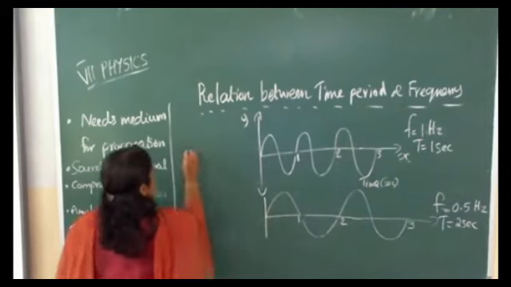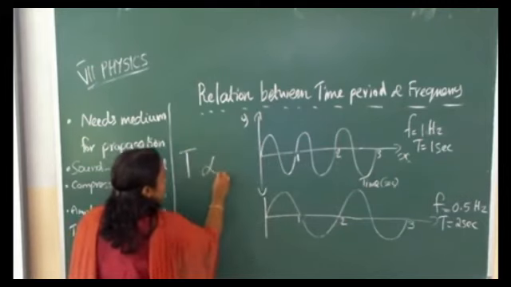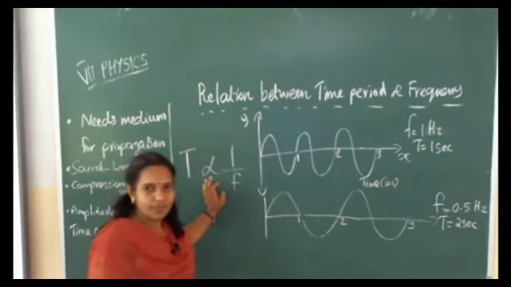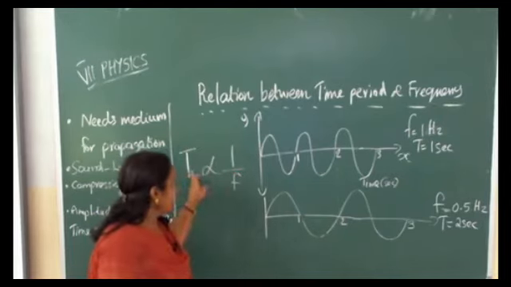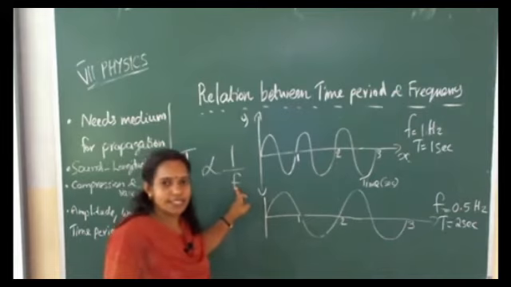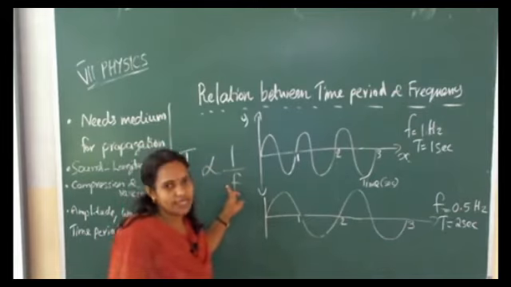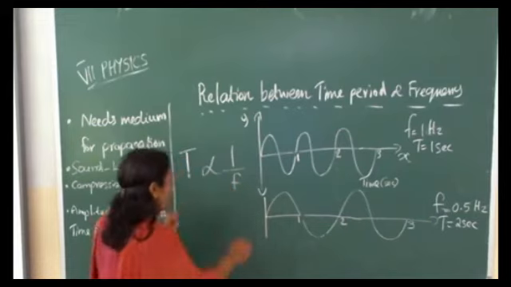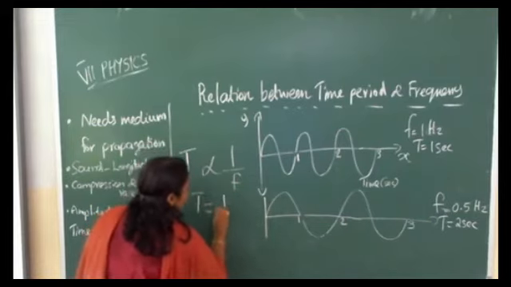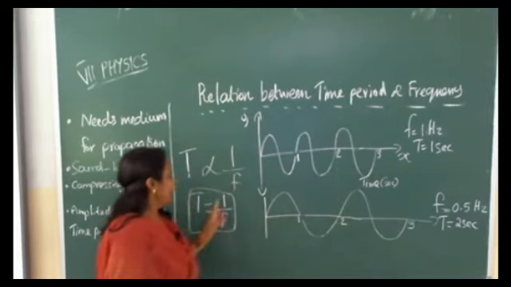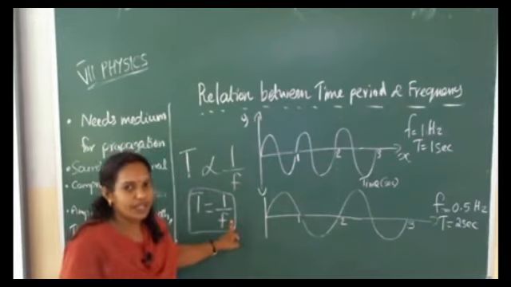That means time period T is inversely proportional to frequency. When time period increases, frequency decreases. When time period decreases, frequency increases. So T is equal to 1 by F. That is the relation between time period and frequency.